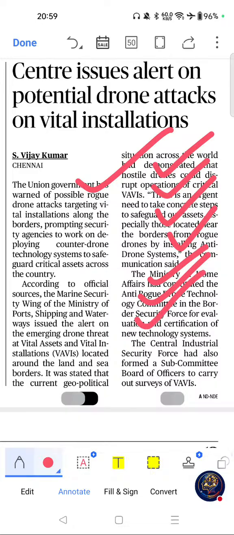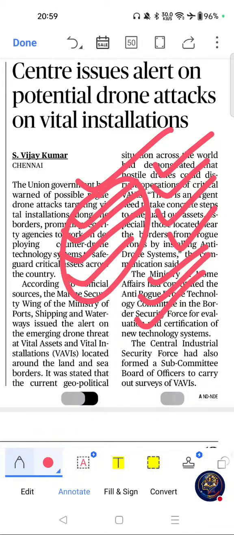Move on to key themes related to this article: anti-drone systems, critical infrastructure security, border security, and rogue drones. These are the key themes related to this article. Move on to possible question areas: CISF functions, BSF functions, and anti-drone technologies. These are the possible question areas related to this article.